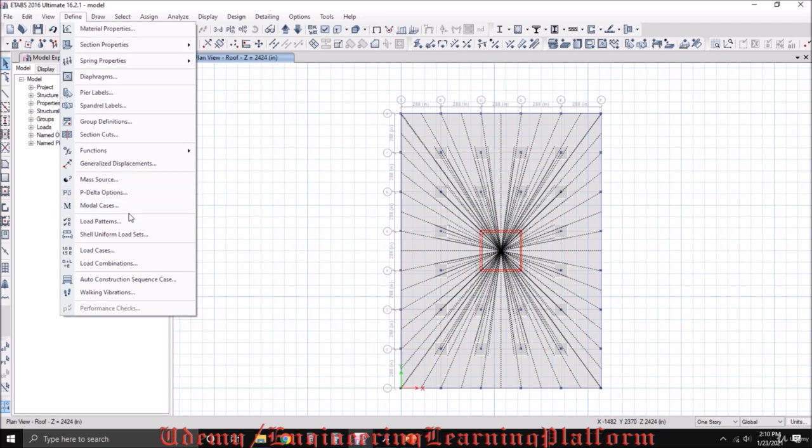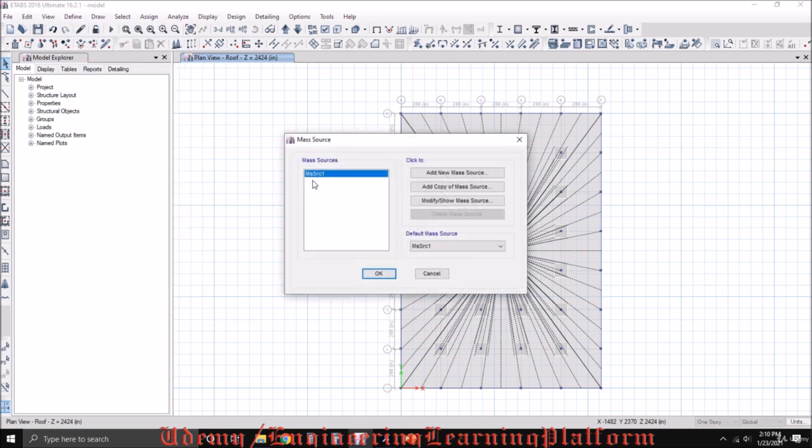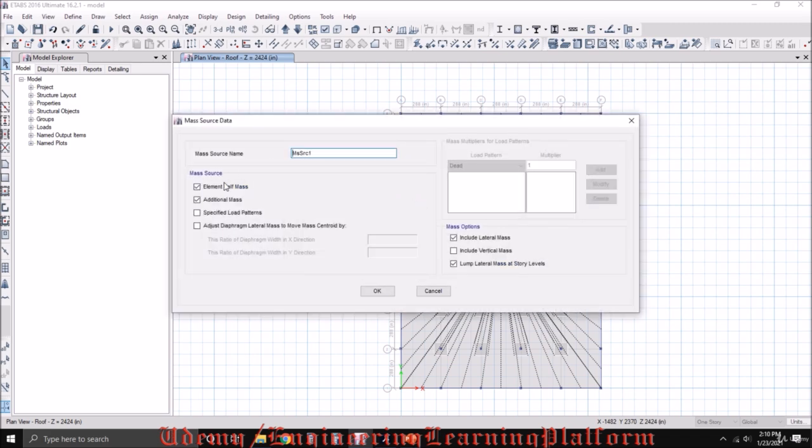Now one more step for defining and applying the earthquake to the structure. We need to go to mass source. Mass source is the parameter which will take the weight of the structure into account for earthquake base shear. The best way is to include specified load patterns.